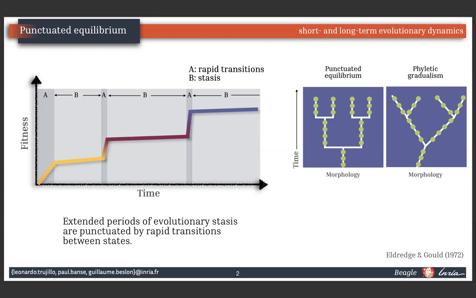So, extended periods of evolutionary stasis are punctuated by rapid transitions between states. On the other side, punctuated equilibrium is contrasted against phyletic gradualism, a theory that proposes that evolution is uniform and steady, with gradual transformation.